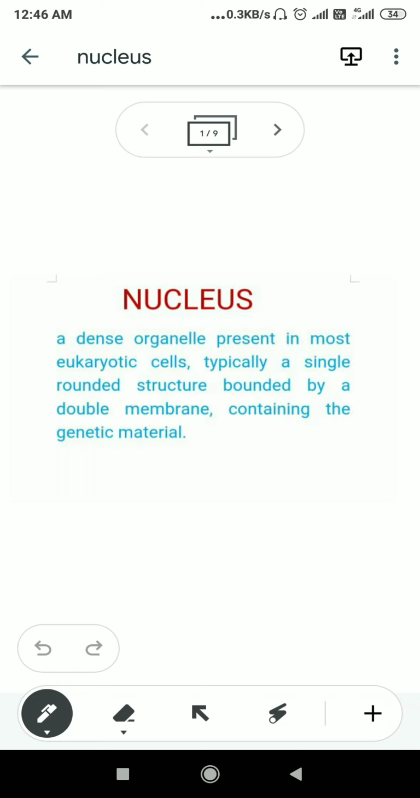Today we are going to discuss the structure of the nucleus. During the previous class we already discussed the structure and function of the cell membrane as well as the cell wall. Today we'll discuss a very important part of the cell, which is the nucleus. Here you can see the definition.